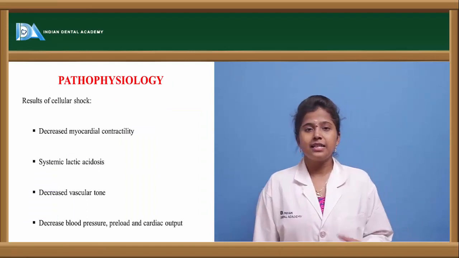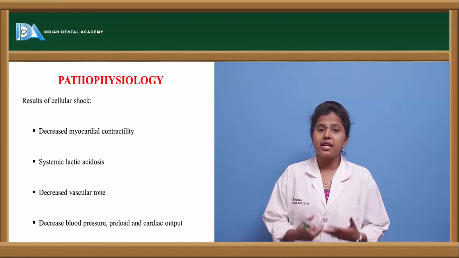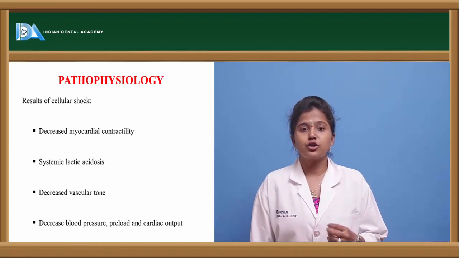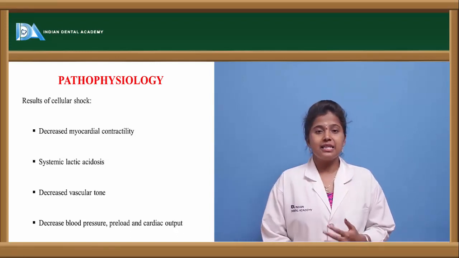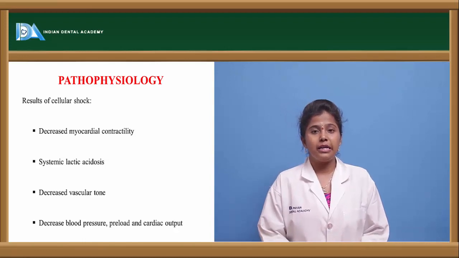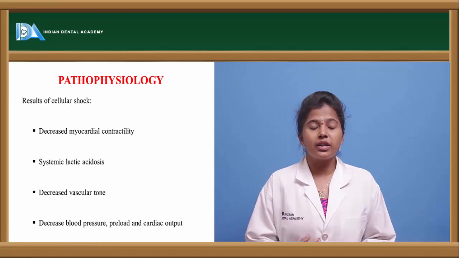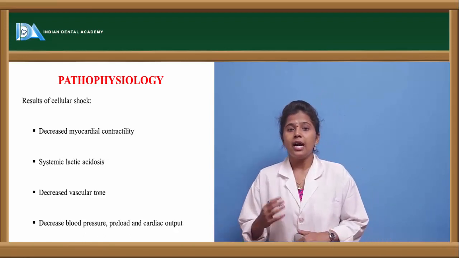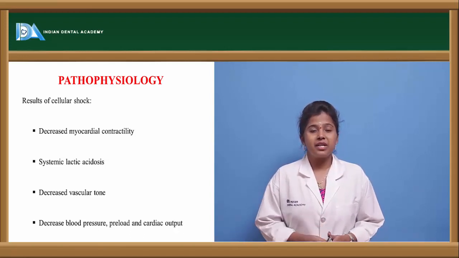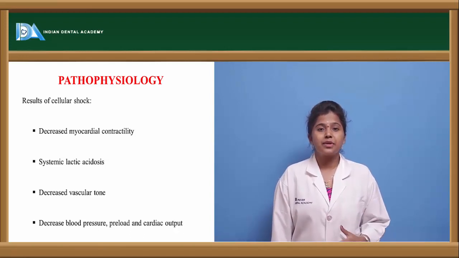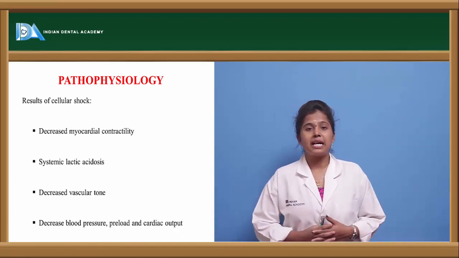Next, we have seen the pathophysiology of shock. So what happens because of the cellular shock? If shock occurs, what is the consequence? We can see decreased myocardial contractility. Myocardial tissue is the tissue present in the heart. Because of the contraction of this myocardial tissue, the heart will function properly. If decreased myocardial contraction takes place, then the myocardial tissue will fail, or we can say paralysis of that myocardial tissue occurs, and it leads to systemic lactic acidosis.